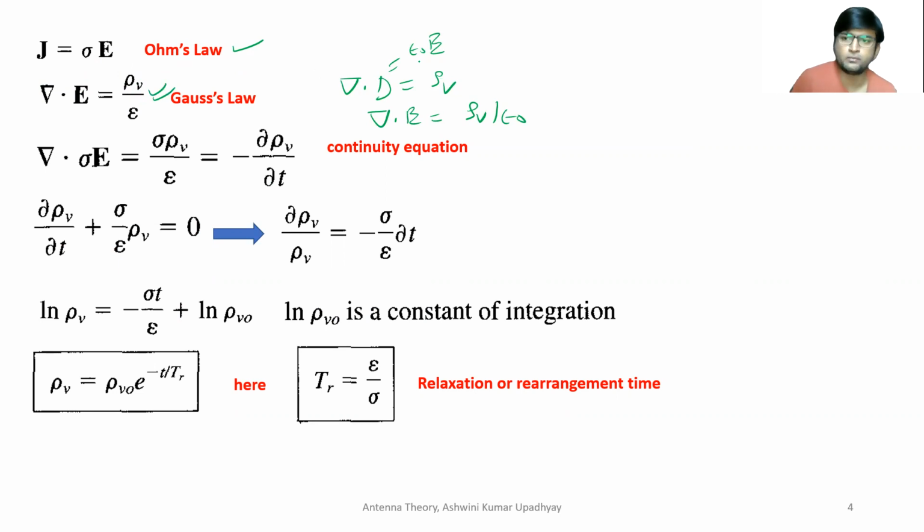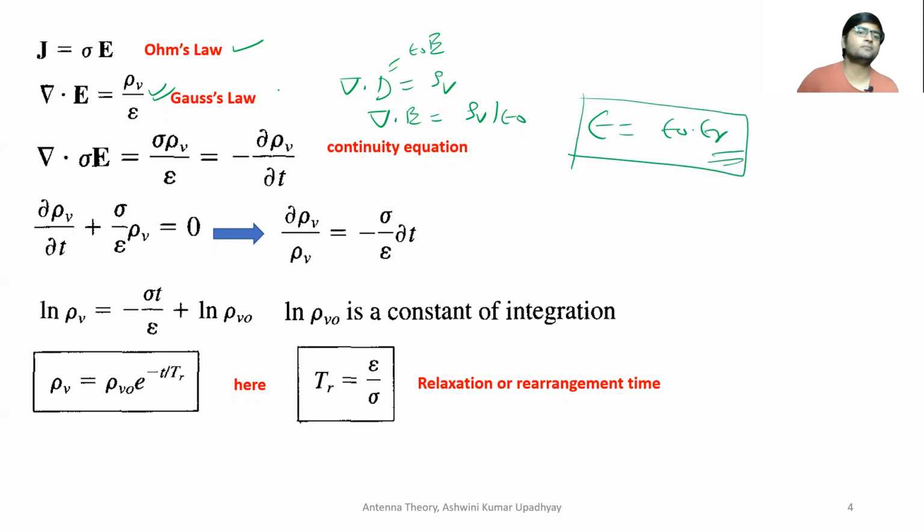Epsilon naught you will be using for air or free space. Epsilon you will be using for any medium. So basically this permittivity epsilon is epsilon naught into epsilon r. Epsilon r is the relative permittivity, so it varies for different mediums. So I have written it here.